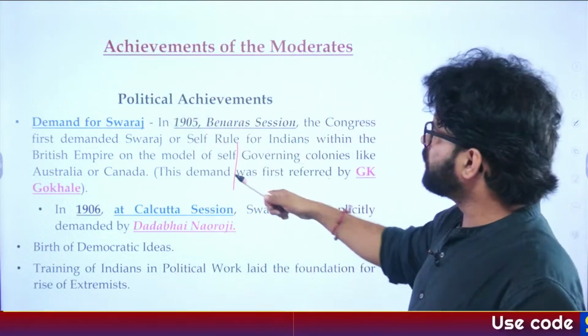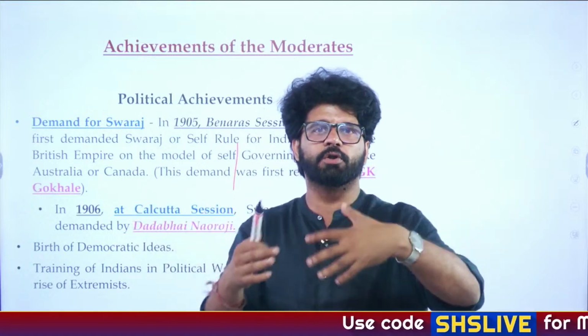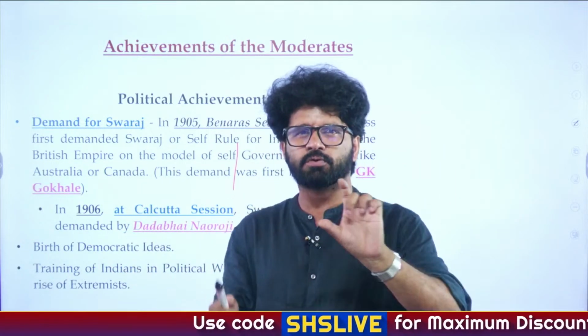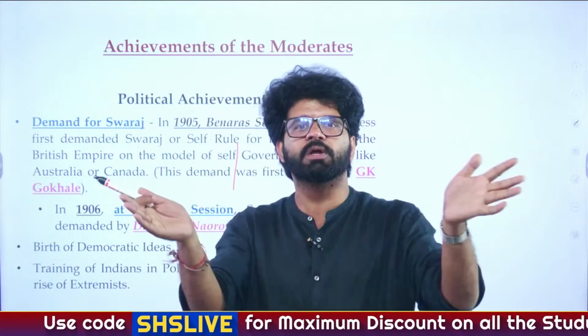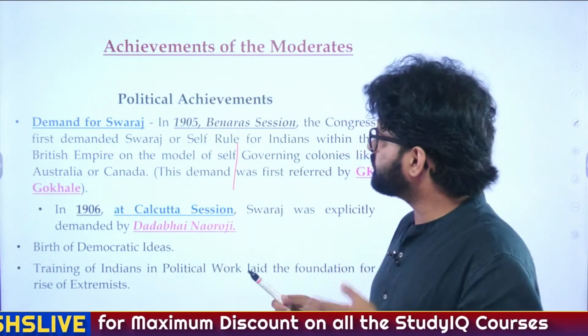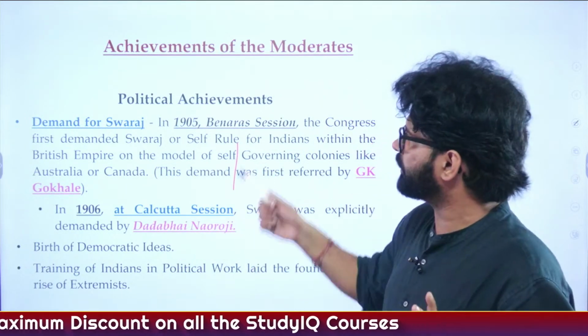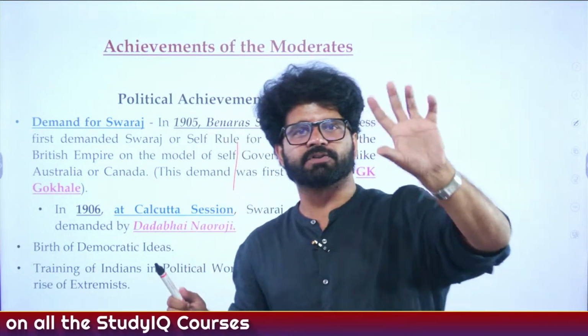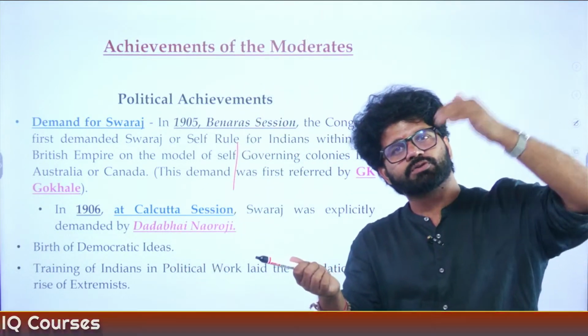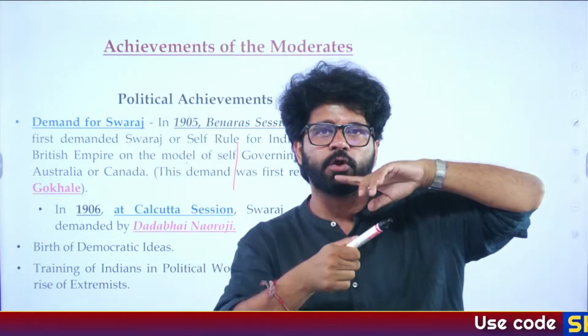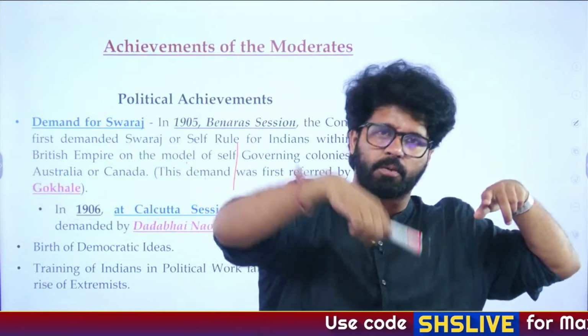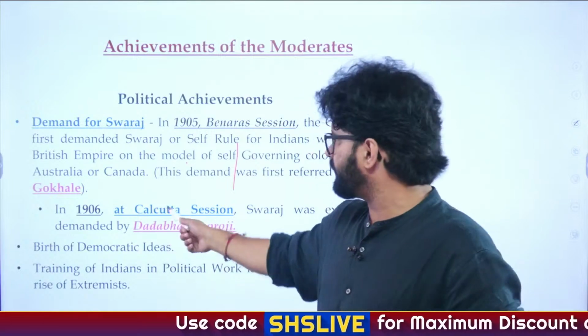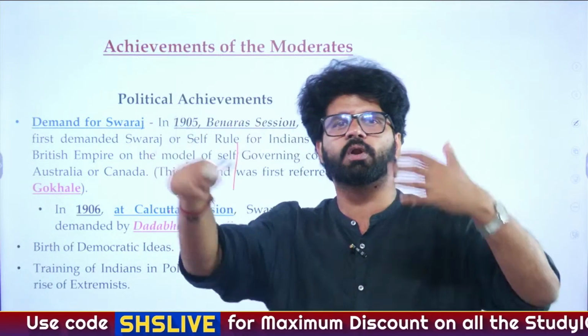So the divide and rule policy, and then everybody got united, moderates and extremists. Though in 1907, moderates and extremists will separate on the method of Swadeshi and boycott movement. We'll talk about it later on. So 1905, Swaraj. First time they're talking about Swaraj. 1906, this is Gopal Krishna Gokhale who will be presiding over it, who is the political guru of Gandhiji. We'll talk about these leaders later on as well. Don't worry about it. In 1906, again, Swaraj will be reiterated.